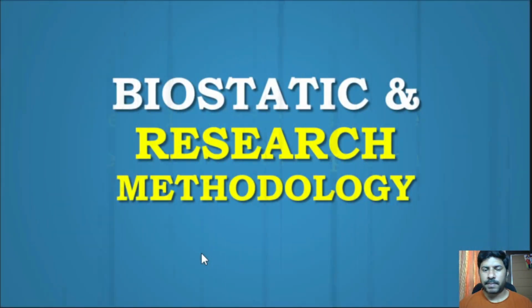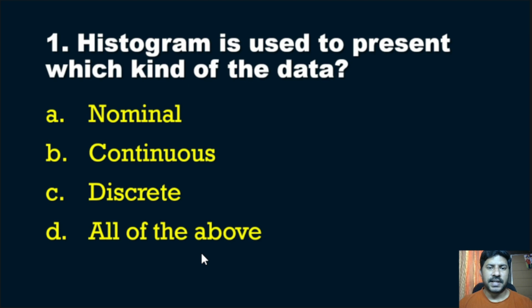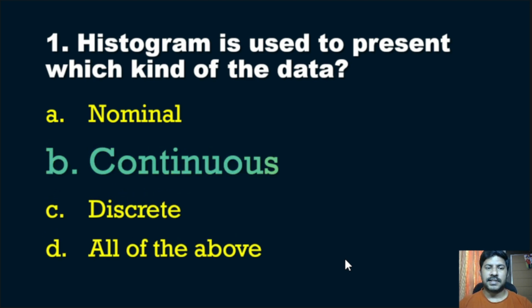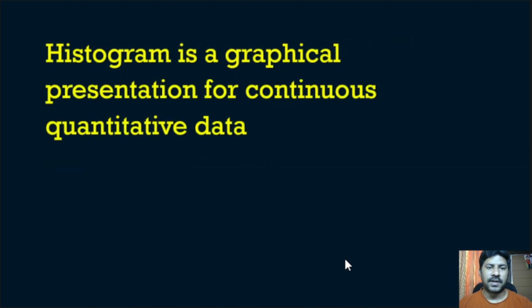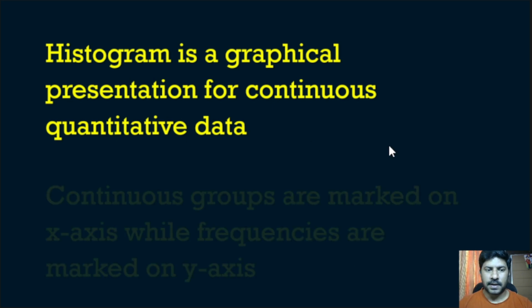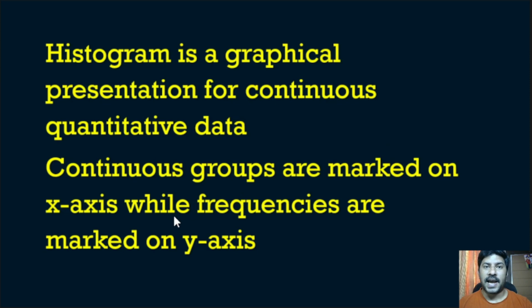Then we will move to biostatistics and research methodology questions. First question is: histogram is used to present which kind of data? Nominal, continuous, discrete, all of the above. Correct answer is continuous data. Histogram is used to present continuous data. Histogram is a graphical presentation for continuous quantitative data. Continuous groups are marked on the x-axis while frequencies are marked on the y-axis.